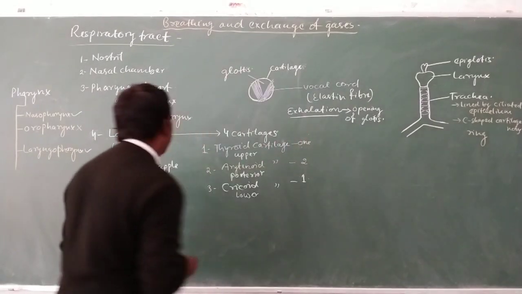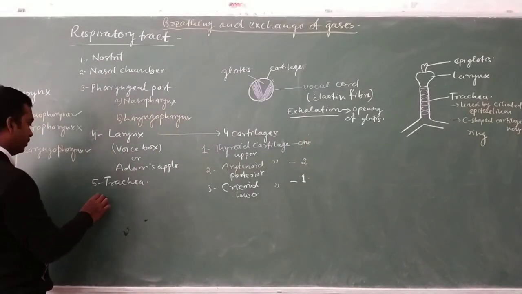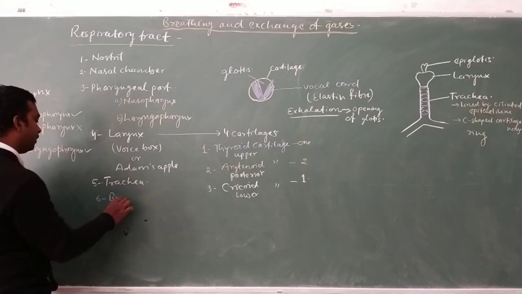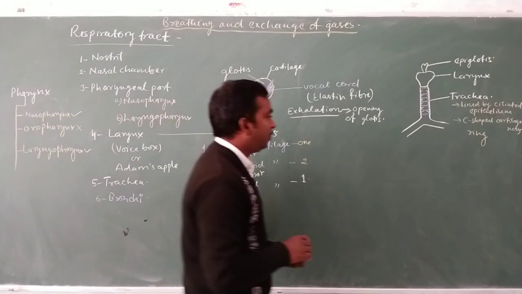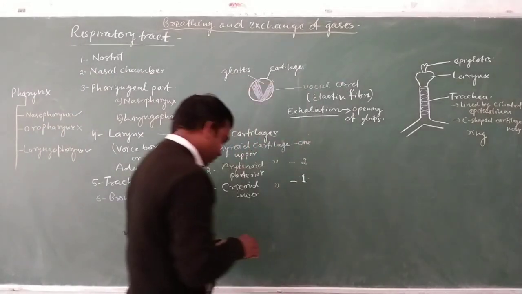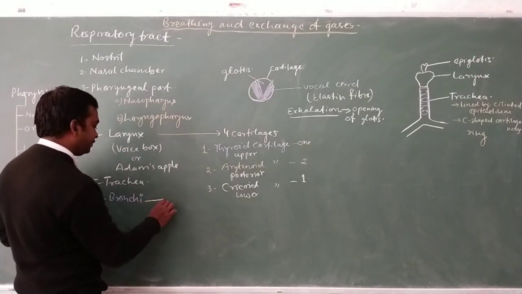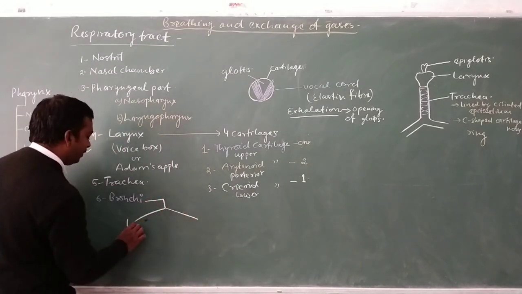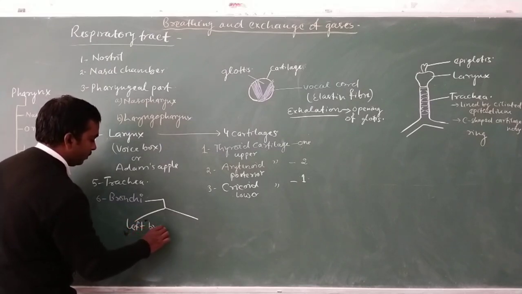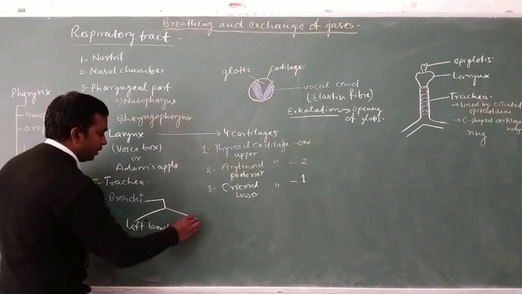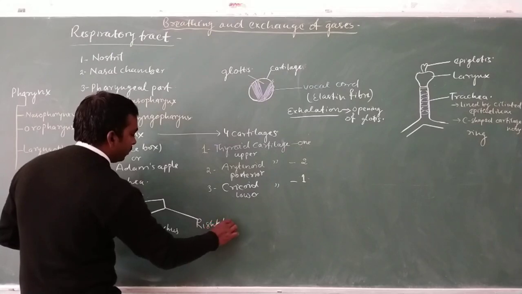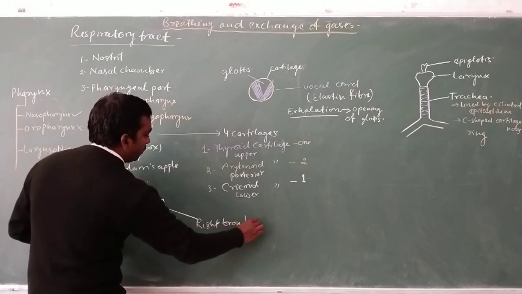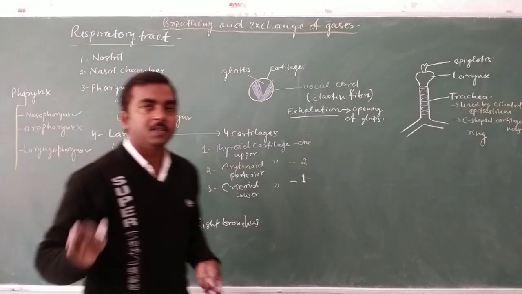This means the next part of the respiratory tract is the bronchi. And there are two bronchus. One is the left bronchus, and the second is the right bronchus. So this is our right side.